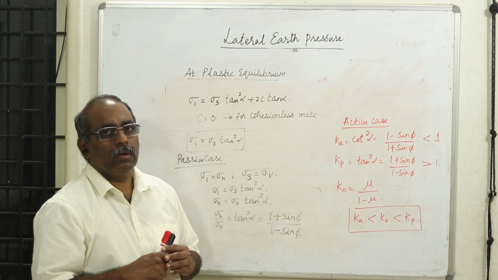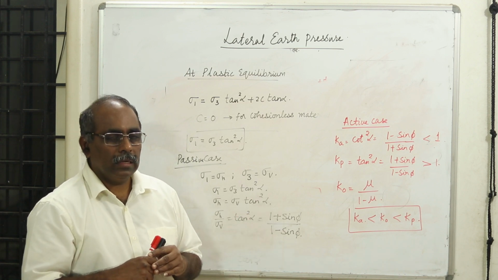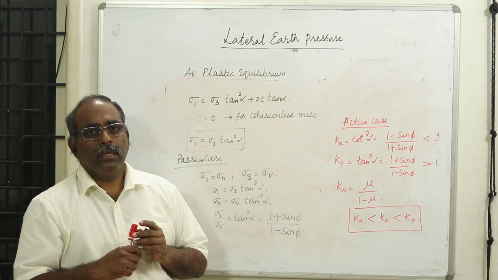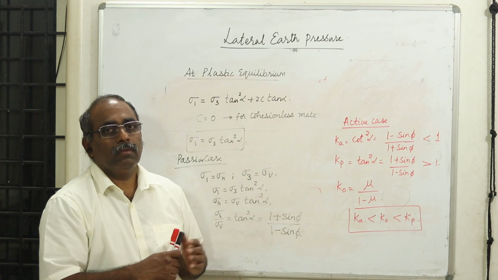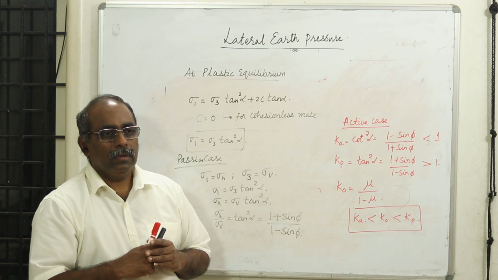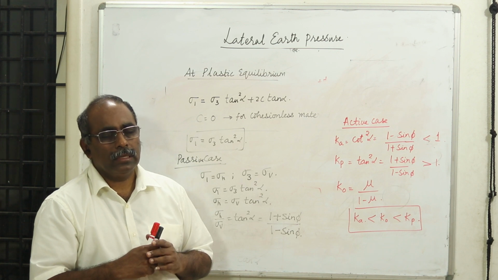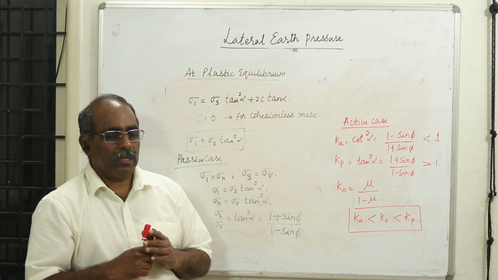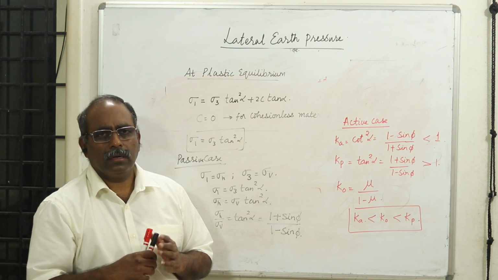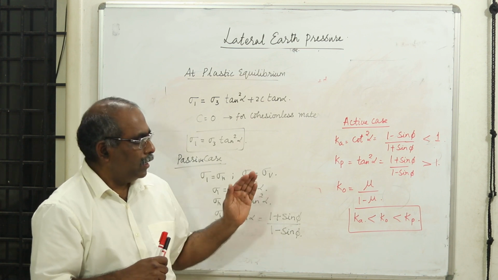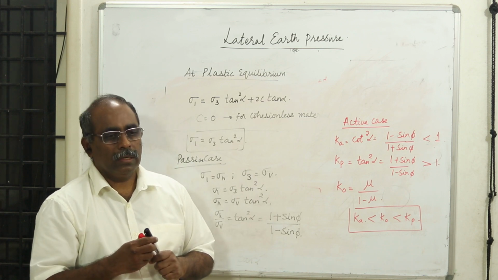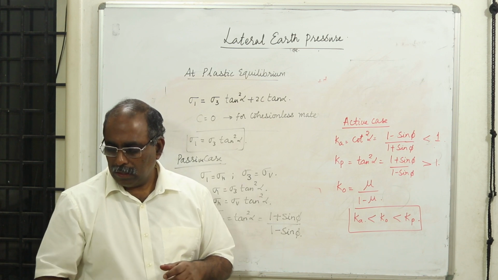Based on Coulomb's theory, we have graphical constructions, which are very conceptual and fundamental. In your syllabus, it is important to understand Rebhann's graphical method and Culmann's graphical method. But in your syllabus you have only the active case, and the passive case you can study from the literature or from textbooks. We'll discuss those graphical procedures and work out various numerical examples. We'll continue in the next class.